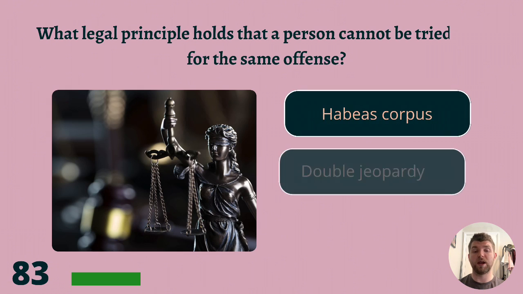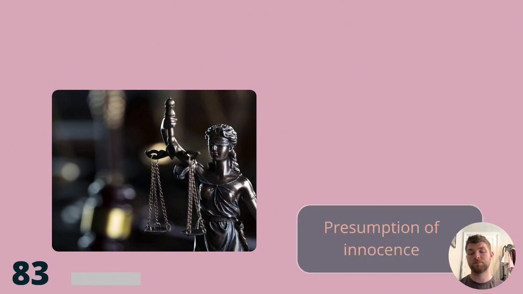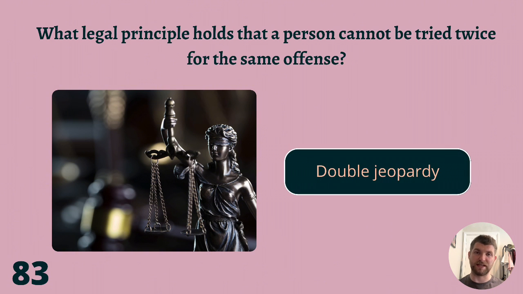83. What legal principle holds that a person cannot be tried twice for the same offence? Habeas corpus, double jeopardy, or presumption of innocence? The answer is double jeopardy.